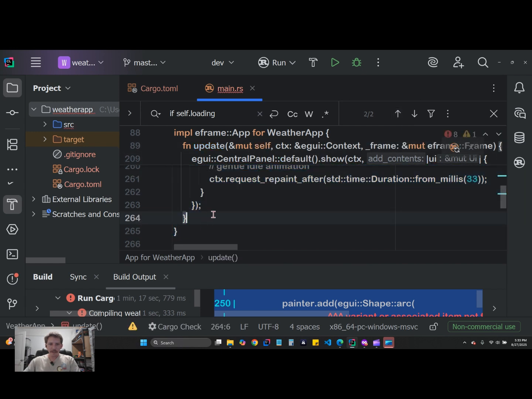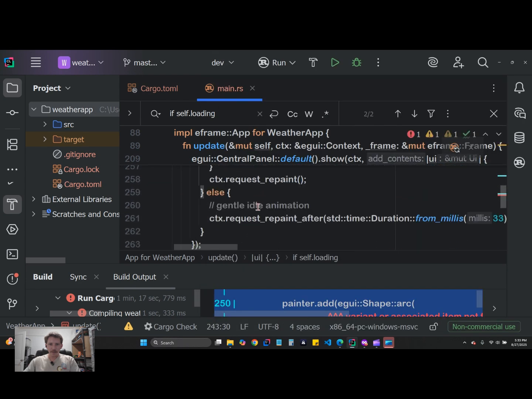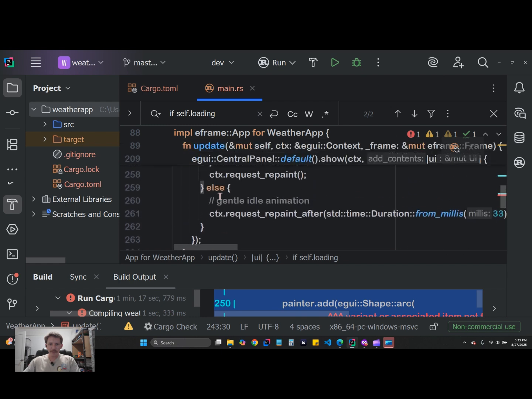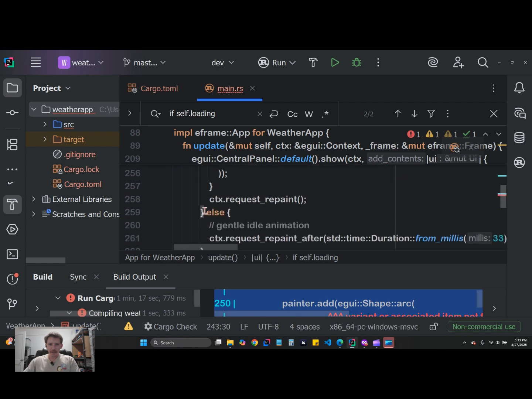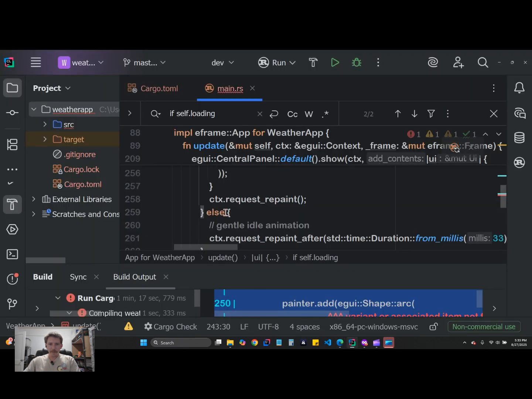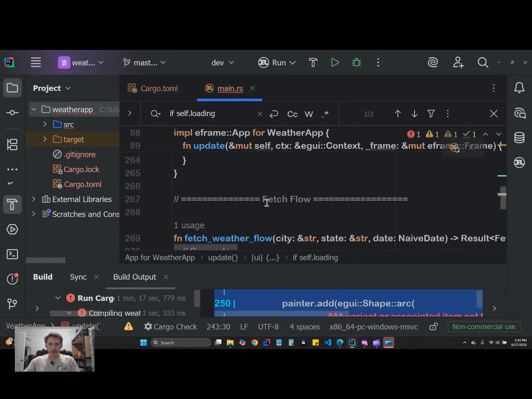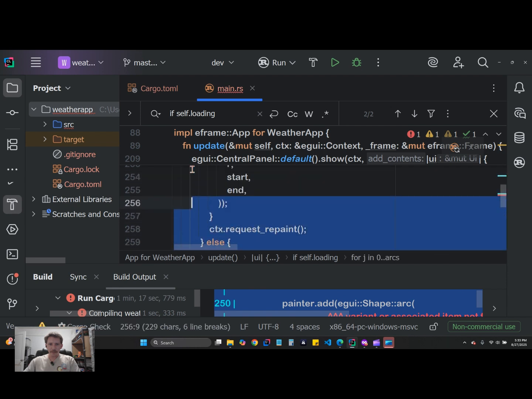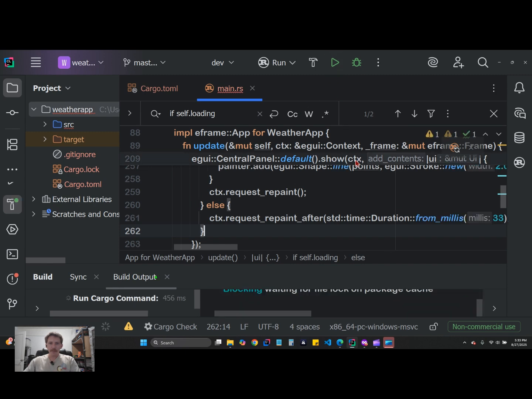All right, let's see. I shouldn't have it zoomed in so far. There we go. Where does this if statement end? Or is it further than that? Let's see. Up there it is. It goes down to right there. How much code did I have to copy? It's down past that else statement. Is that else statement? CTX. Yes. All right, so I have to copy all this over. Boom. And now let's run this again.